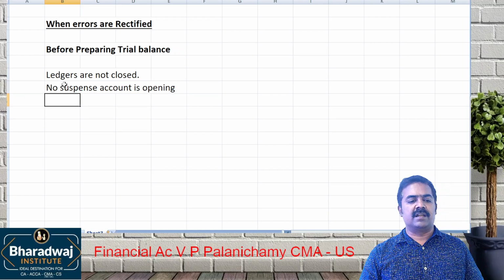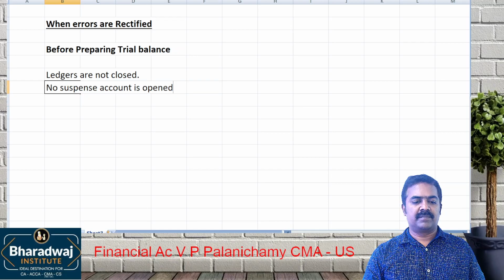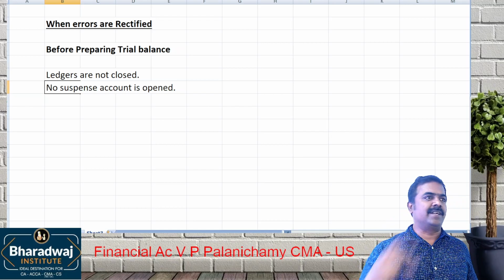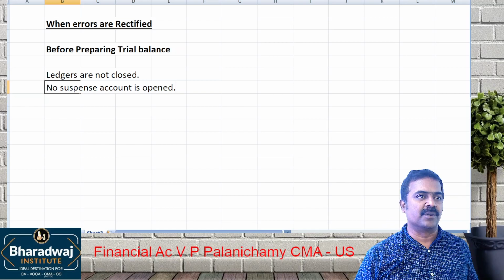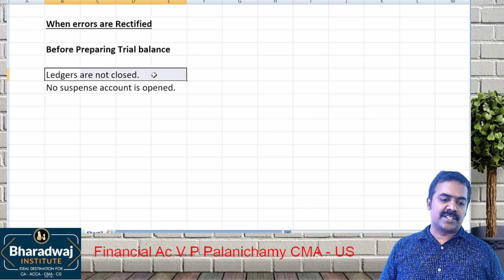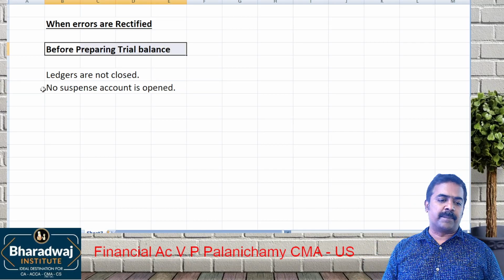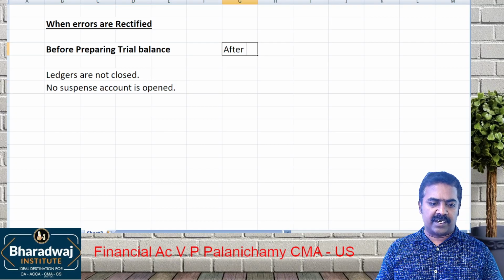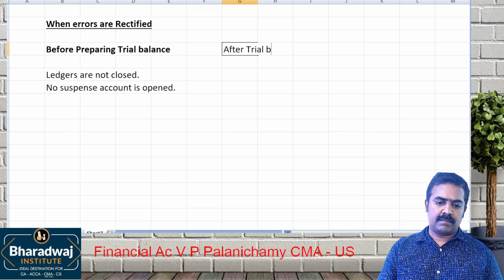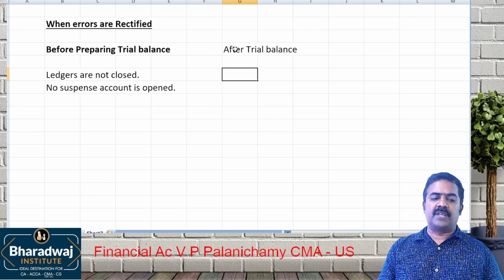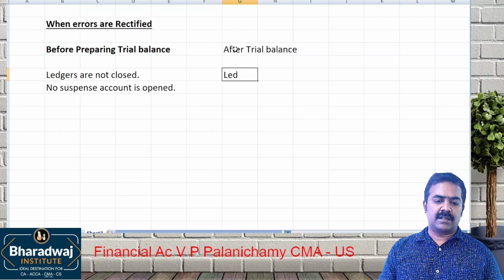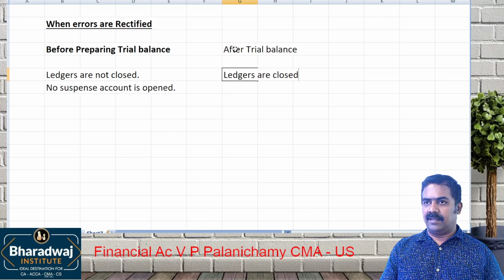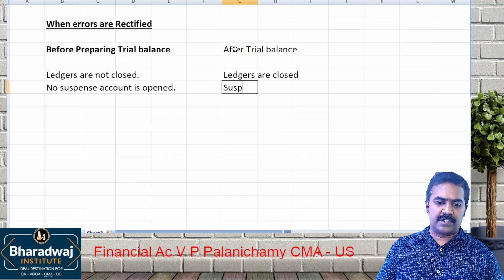At what point do we open suspense account? When do we open suspense account? Trial balance is not tallying. Debit is not matching with credit. Now we open which account? Suspense account. So when ledgers are not closed, when trial balance is not prepared, no suspense account is opened. Then error can be rectified after trial balance. If it is rectified after trial balance, ledgers are closed, means tallied. Then suspense account is opened.